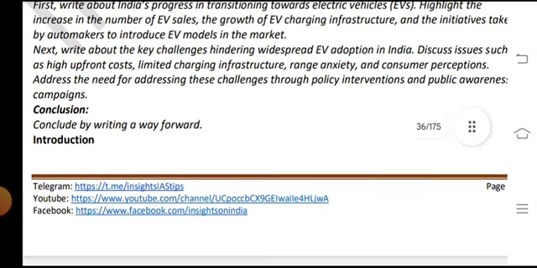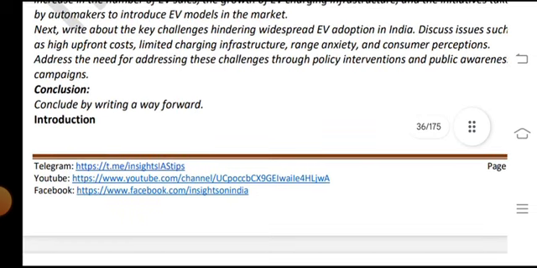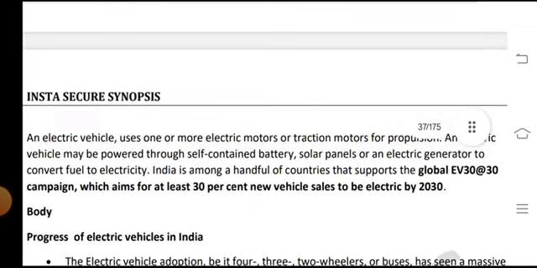Conclude by writing the way forward. Introduction.